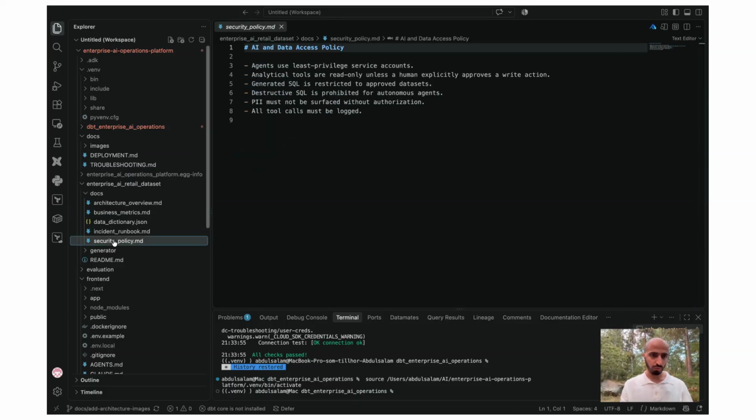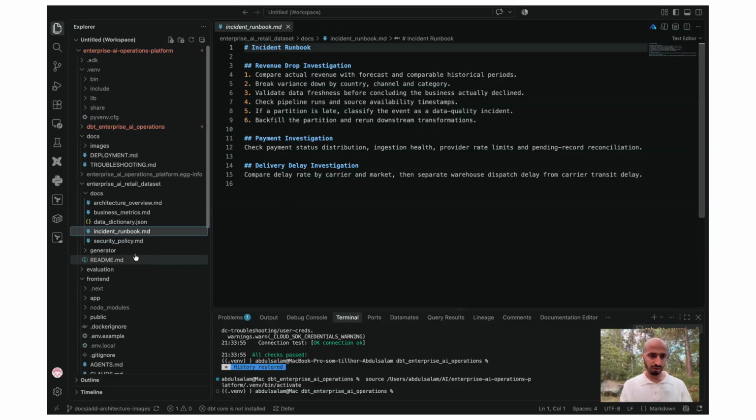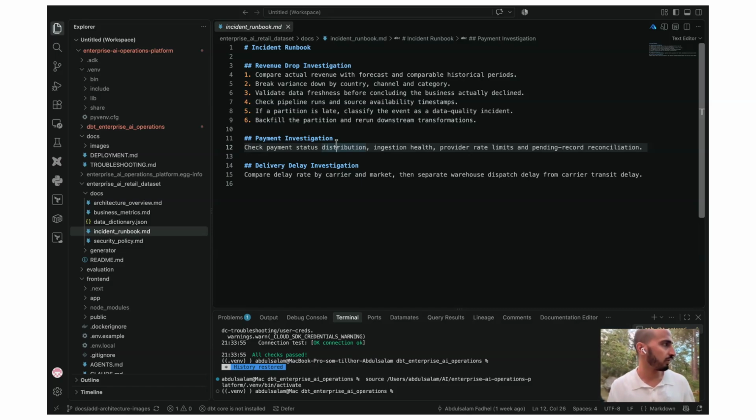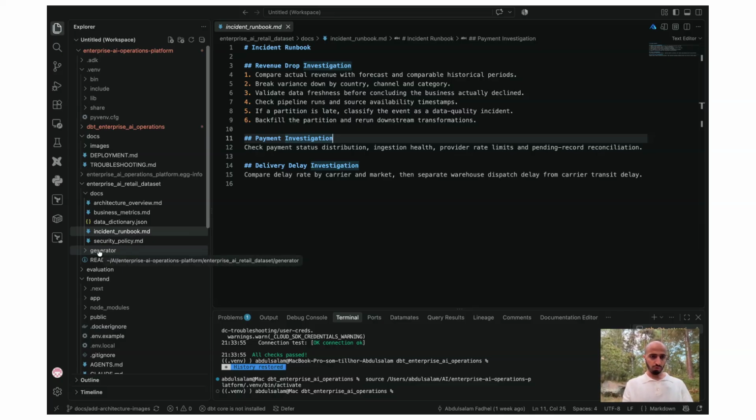So we want to prevent hallucination, something like this, incident runbook, all of that. Of course, it's not a lot. Most of the time it's huge in the real world, but this is to show you how it works.